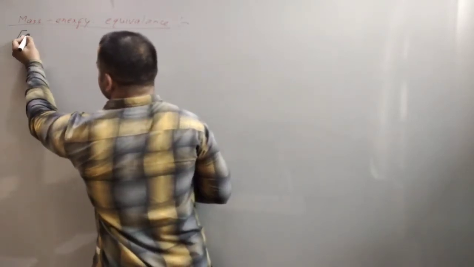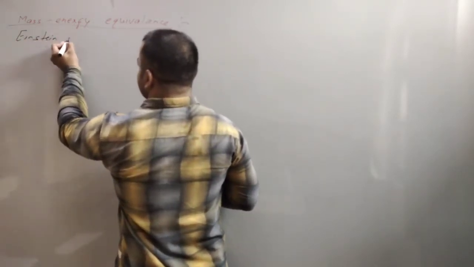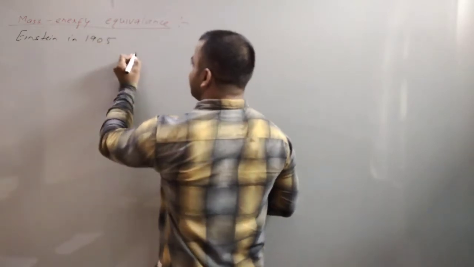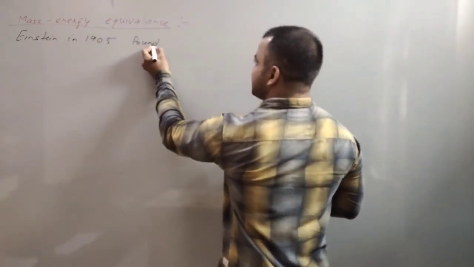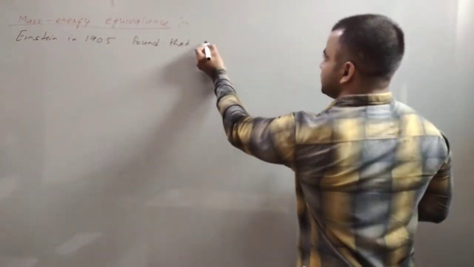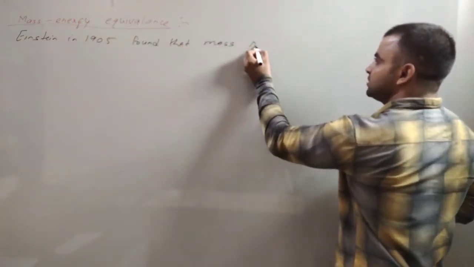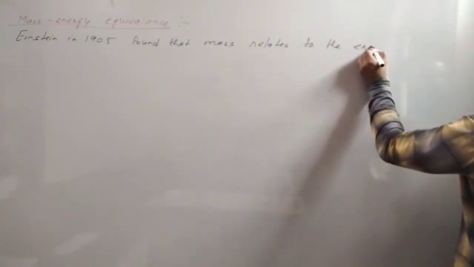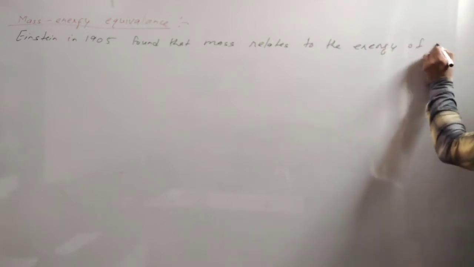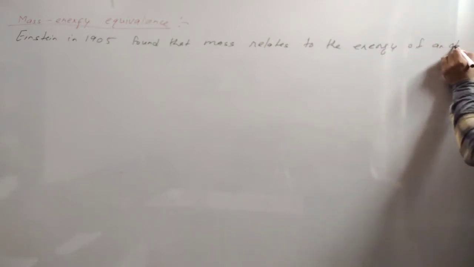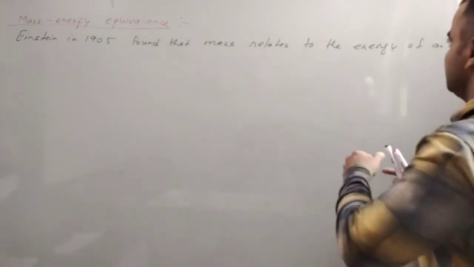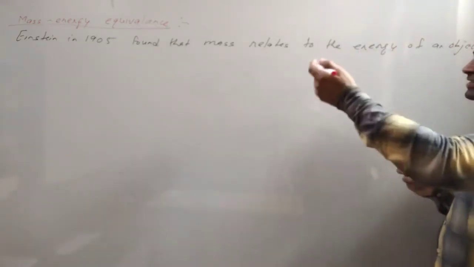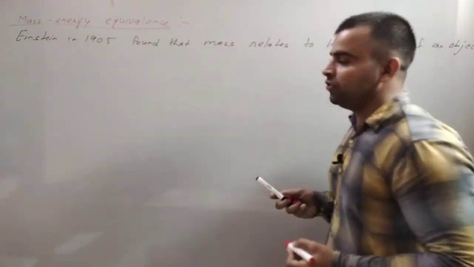Einstein in 1905 found that mass relates to the energy of an object. So Einstein said that if the energy of an object is increasing, then its mass will also increase.